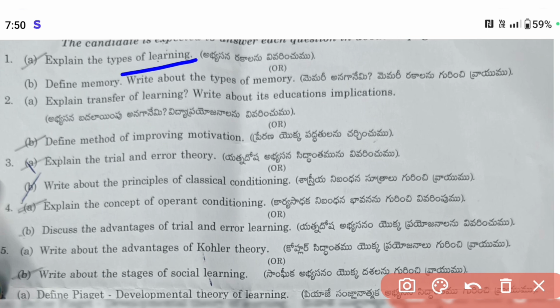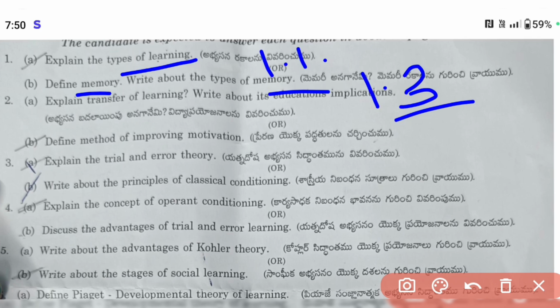explain types of learning and define memory. Write about the types of memory. Explaining the types of learning is from topic 1.1, and the types of memory is topic 1.3. The second question: explain transfer of learning. Write about its education implications.